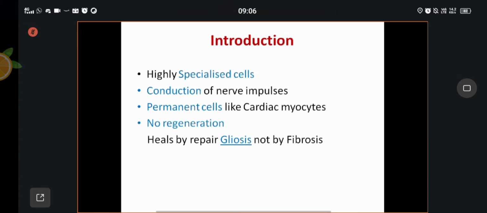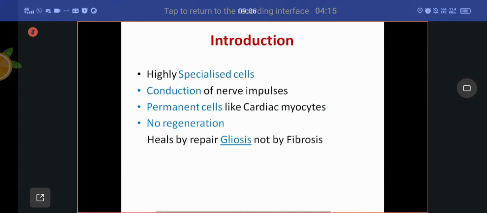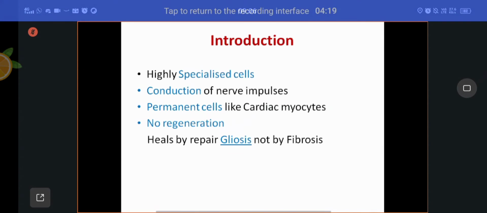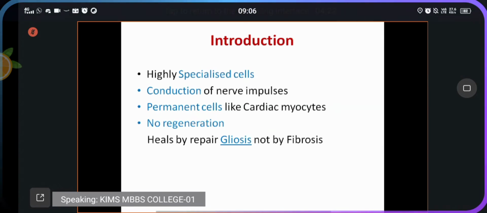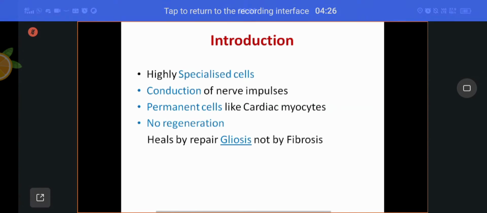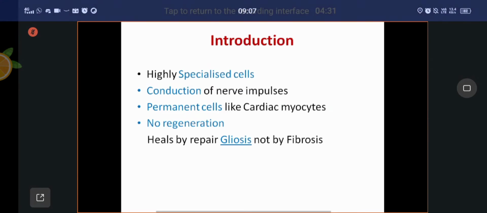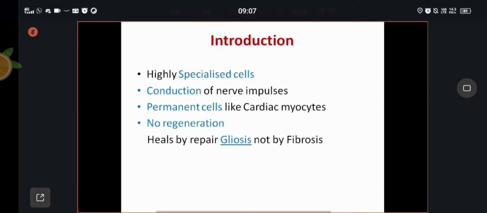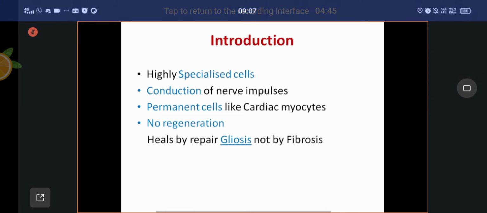The second one is hemopoietic cells, the blood cells. After the lifespan is over, they will be replaced by new cells. This process is automatic. Such types of cells are called labile cells, the continuous replacement of the cells. Example, epithelial cells and hemopoietic cells. The second one is stable cells.